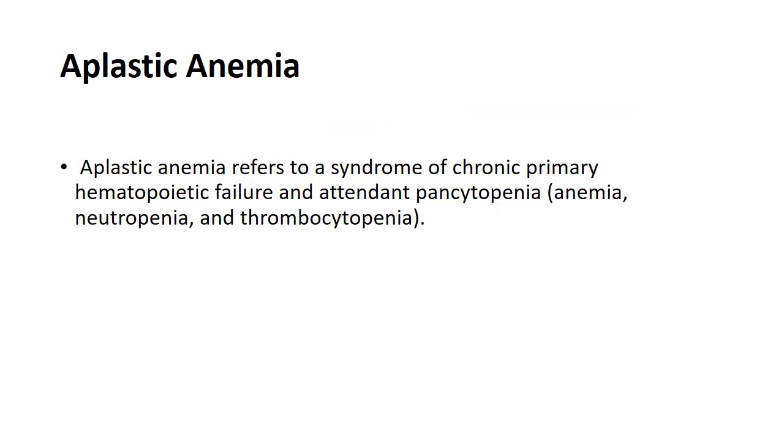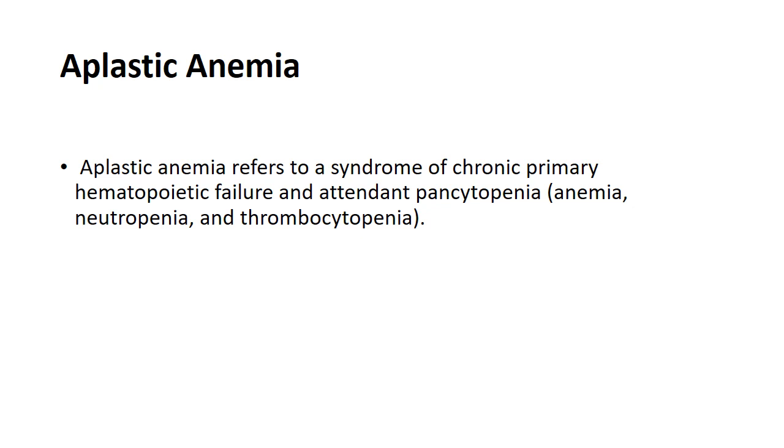Now, aplastic anemia refers to a syndrome of chronic hematopoietic failure. There is a failure of hematopoietic stem cells in the bone marrow that results in decreased production of all the cells, that is red cells, white cells and platelets, resulting in pancytopenia.